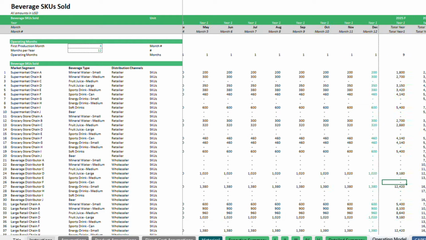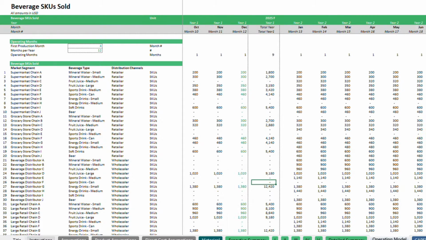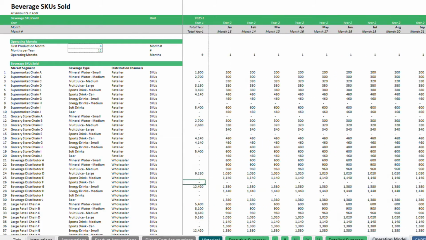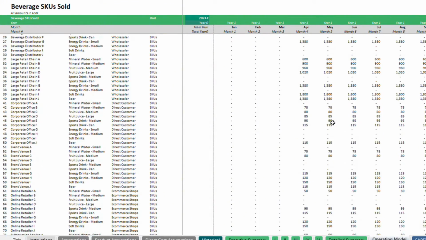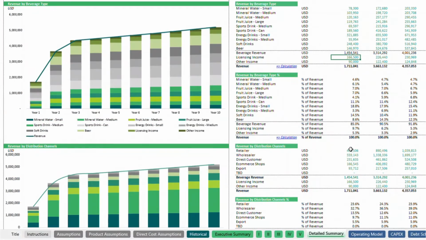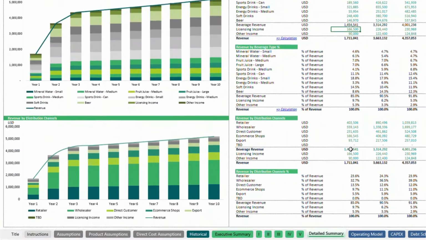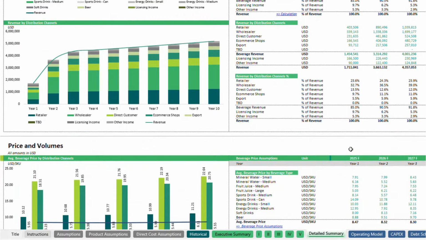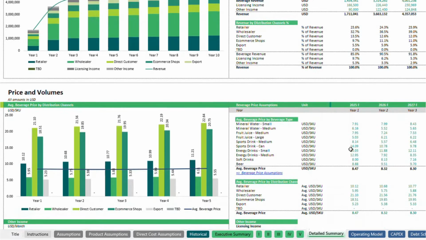Based on these assumptions, the model generates a detailed monthly financial forecast for the first 2 years, helping you understand your budget and multi-year projections for the beverage manufacturing plant. Since revenue is primarily generated from monthly beverage sales measured in SKUs, the model calculates revenue by applying the set prices per SKU once volume sales are determined.